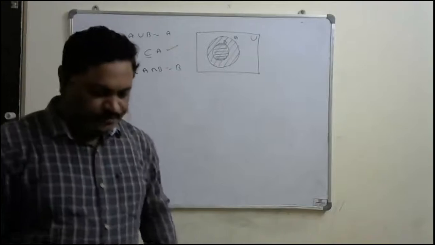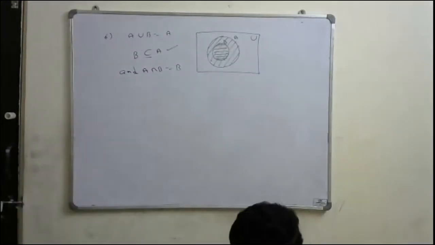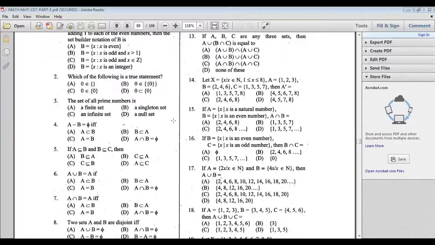Okay. Now look at the next problem. Observe problem number 7. A intersection B is equal to A. Then which option is correct? First option, A is a subset of B. Okay, here also the same concept applies. One subset problem: A intersection B is equal to A was given.